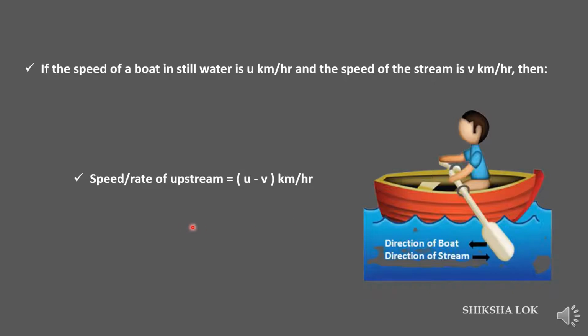Okay, that's simple. Whenever you are going in the direction of the wind, the wind helps you move faster, or whenever you are going against the wind, the wind pushes against your motion. The same concept applies here. Whenever the speed of the boat and water are in the same direction, the speeds get added. When they are in opposite directions, they are subtracted. That is called downstream and upstream respectively.